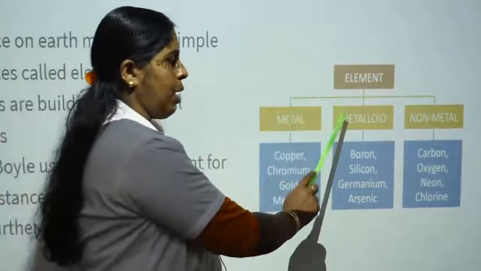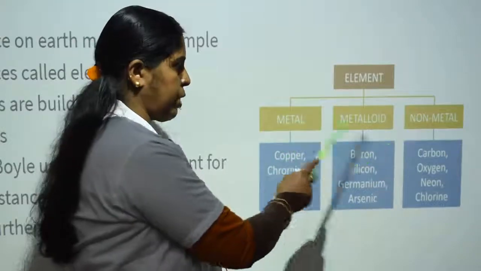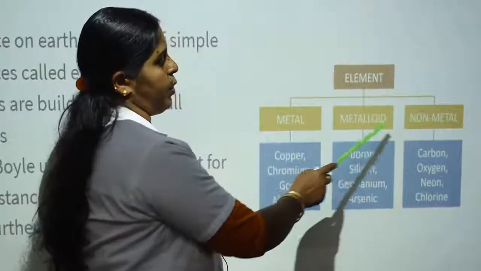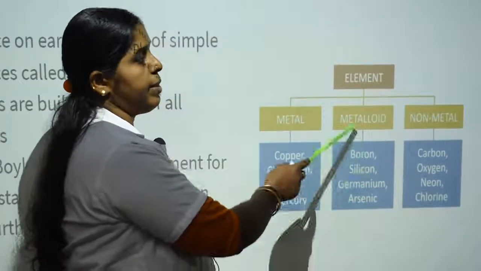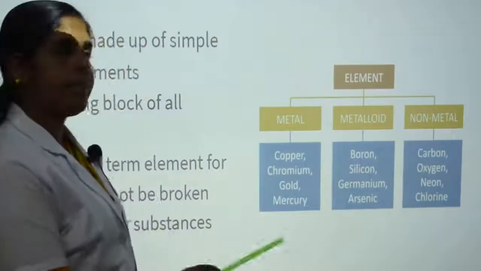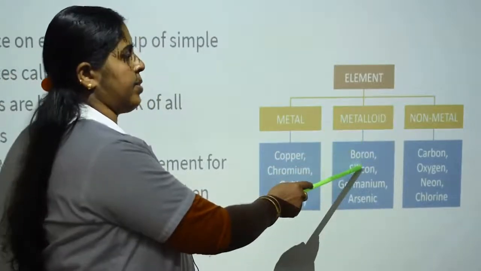The elements present between non-metals and metals, exhibiting properties between those of a metal and a non-metal, are known as metalloids. Examples: boron, silicon, germanium, arsenic. They partially conduct electricity, so they are known as semiconductors.